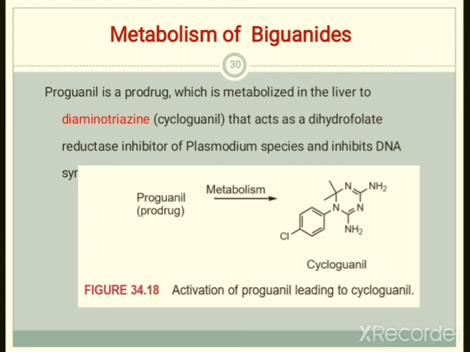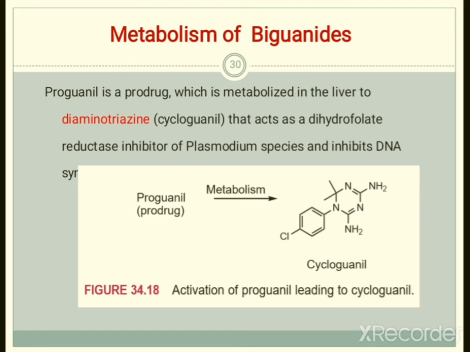Diaminotriazine, another name is cycloguanil. And this cycloguanil or diaminotriazine is an inhibitor of dihydrofolate reductase. If dihydrofolate reductase is inhibited in plasmodium species, ultimately it will inhibit the DNA synthesis and growth of the other plasmodium parasites.